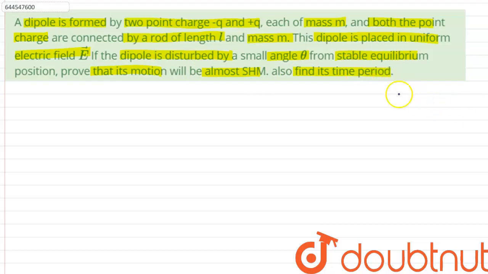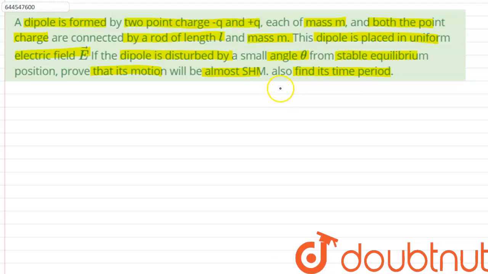So the question is asking us to find out if the motion will be SHM when a dipole kept in an electric field is disturbed from the equilibrium, and we also have to find its time period.